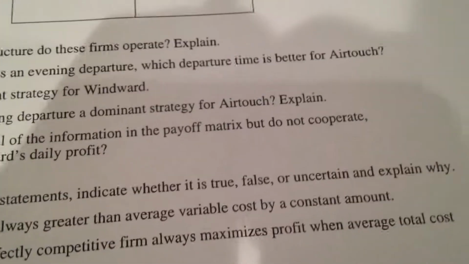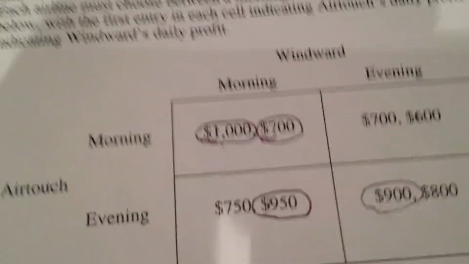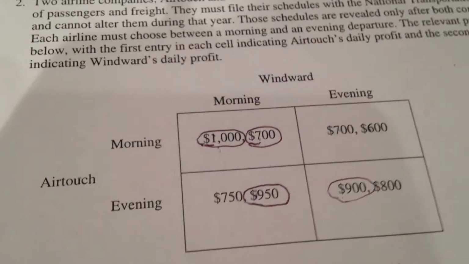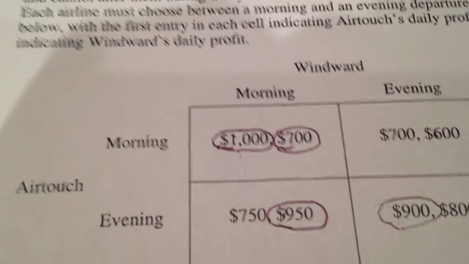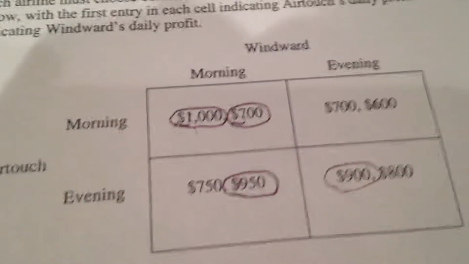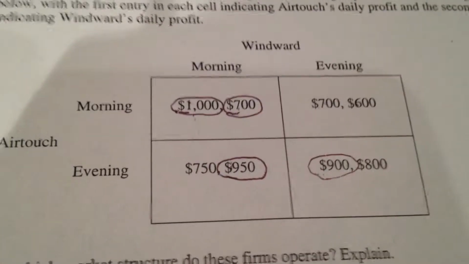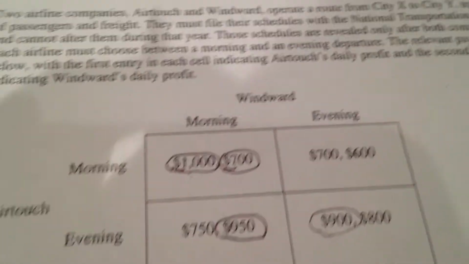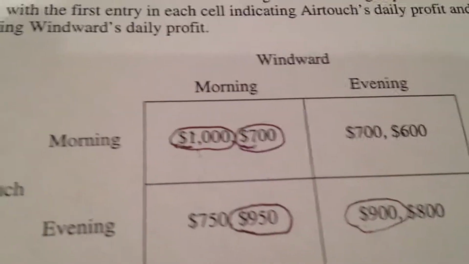Letter E. If both firms know all the information in the payoff matrix but do not cooperate, what will be Windward's daily profit? Well, a trick is whenever you have two circles, or the choice is in the same circle twice for the companies, which is the case for morning and morning, we know that there is an equilibrium, or what we call a Nash equilibrium. In this situation, there is a Nash equilibrium, but not a dominant strategy equilibrium, as not both companies have dominant strategies. So with this Nash equilibrium, we know that they are both going to produce here, and we can prove this way.